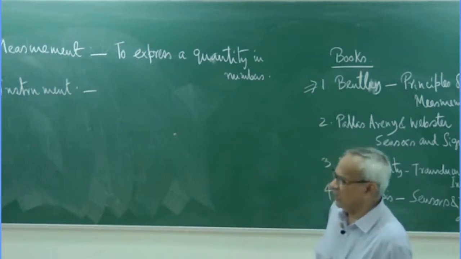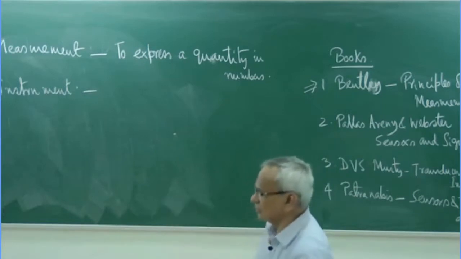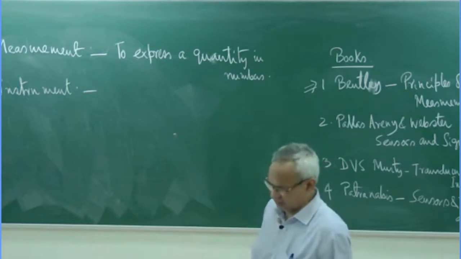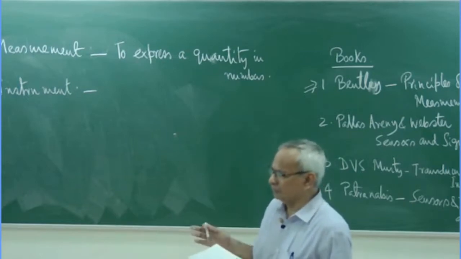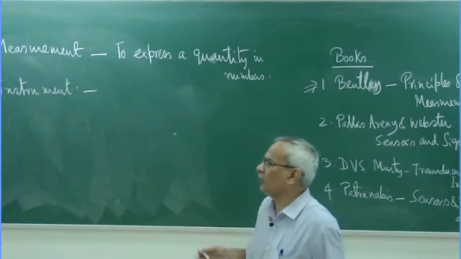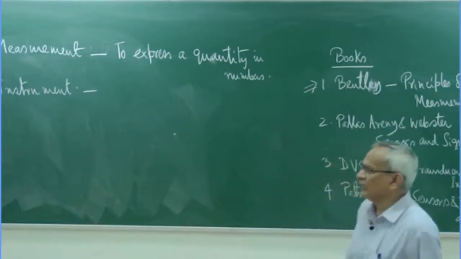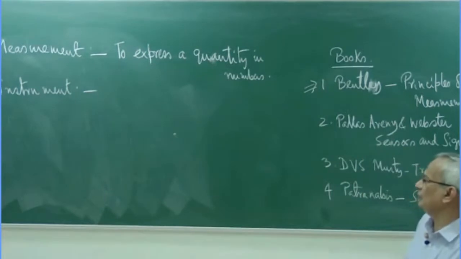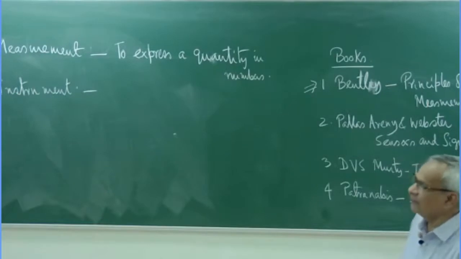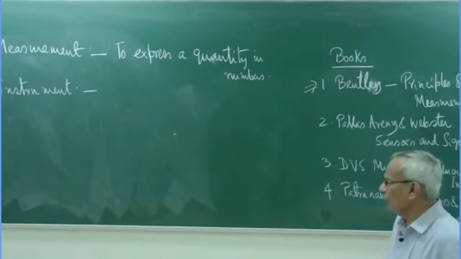But nowadays there are some different opinions also, because when a child speaks about whether the temperature is hot or cold or very cold, these are all fuzzy expressions. When I say it is hot, I am not expressing it in numbers, but this is another way of expressing. Let us not go into that.